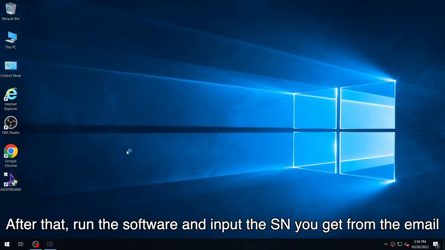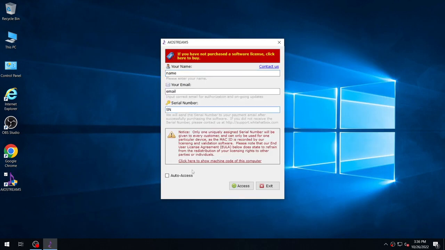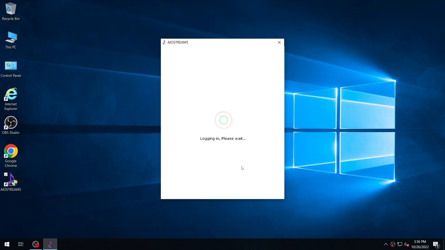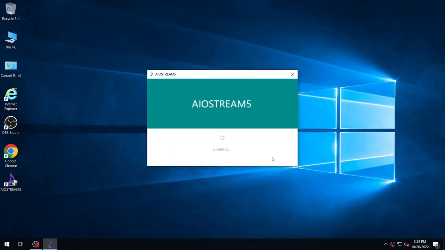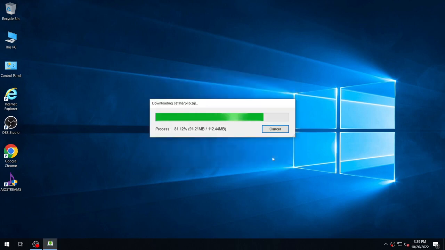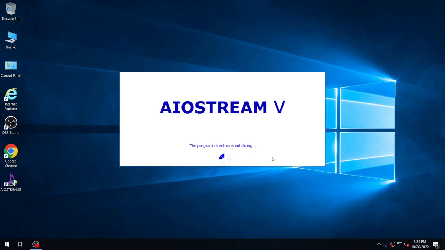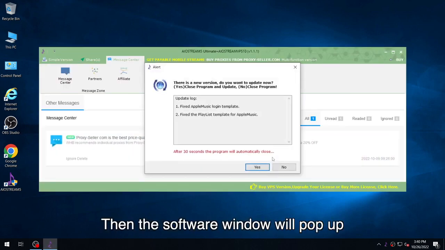After that, run the software and input the SN you get from the email. Then the software window will pop up.